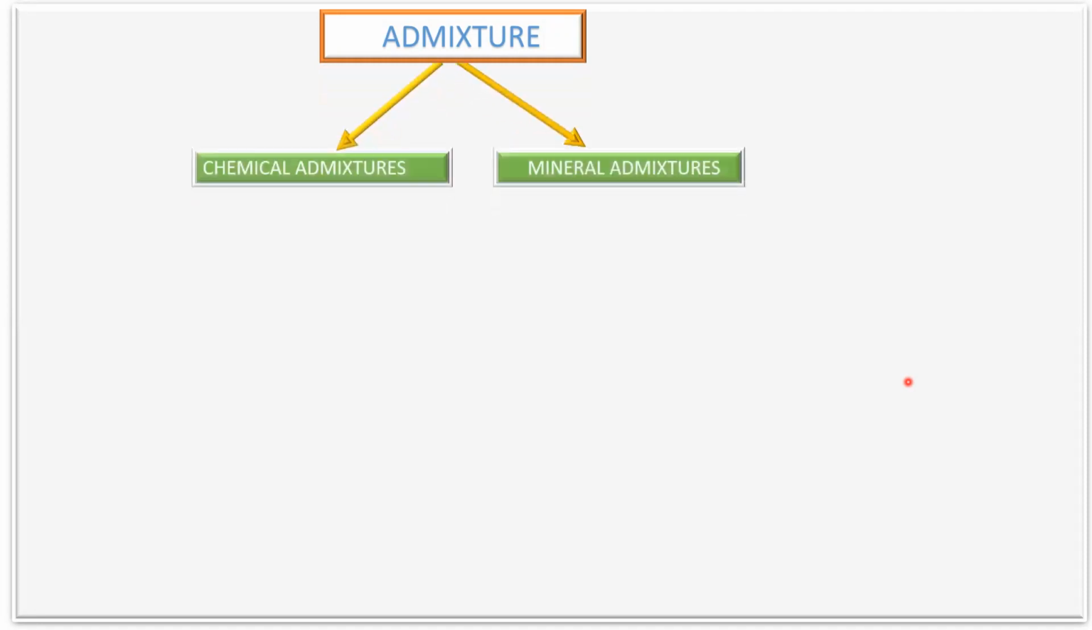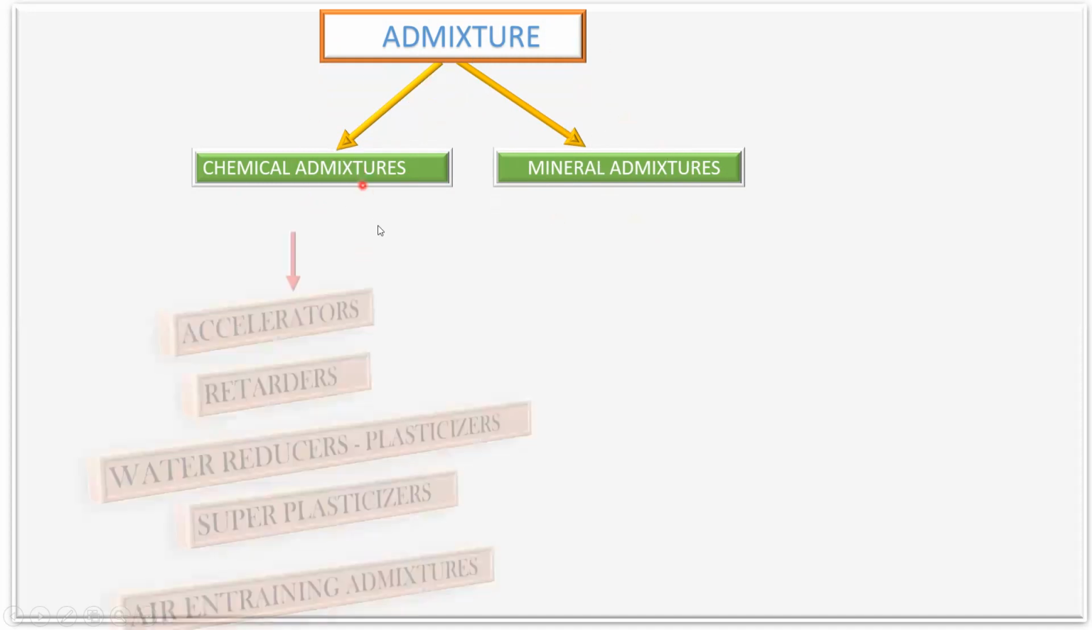Hello learners, in this lecture we will see how the classification of admixtures has been done. So far we have understood what is admixture. Now we'll try to see the classification of that. So admixtures are classified as chemical admixtures and mineral admixtures. We already saw what is mineral admixture, but we'll see that again in the upcoming lectures. As of now, it has been classified as chemical admixtures and mineral admixtures.